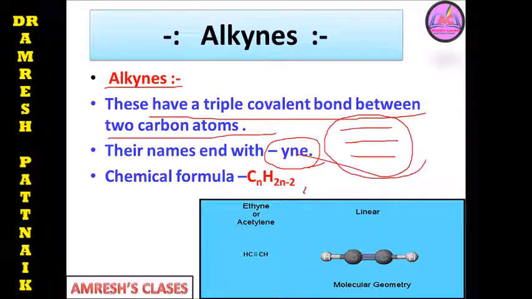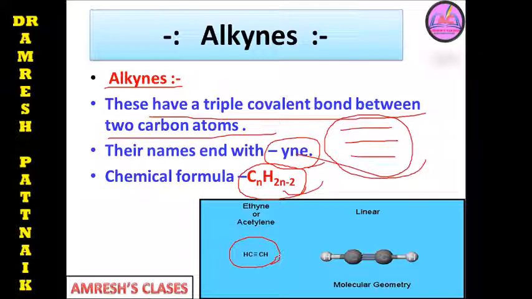Chemical formula is CnH2n minus 2. If we take n equal to 1, you will be getting C1H2 minus 2 equal to 0. Like that, if we take n equal to 2, then C2H4 minus 2 equals C2H2. So generally we can say ethyne or acetylene is CH triple bond CH.